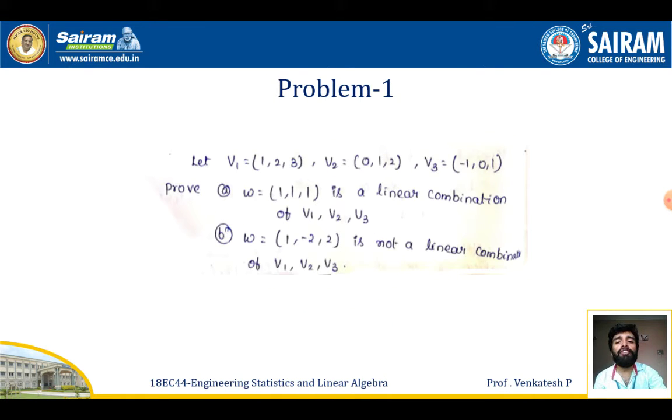Example: if v1 is equal to (1, 2, 3), v2 is equal to (0, 1, 2), and v3 is equal to (-1, 0, 1), prove that w equal to (1, 1, 1) is a linear combination of v1, v2, v3, and w equal to (1, -2, 2) is not a linear combination of v1, v2, v3. Here all the given sets, w, v1, v2, v3, belong to the vector space V. Now I want to show that w is a linear combination of these vectors, so we'll see how to show that.